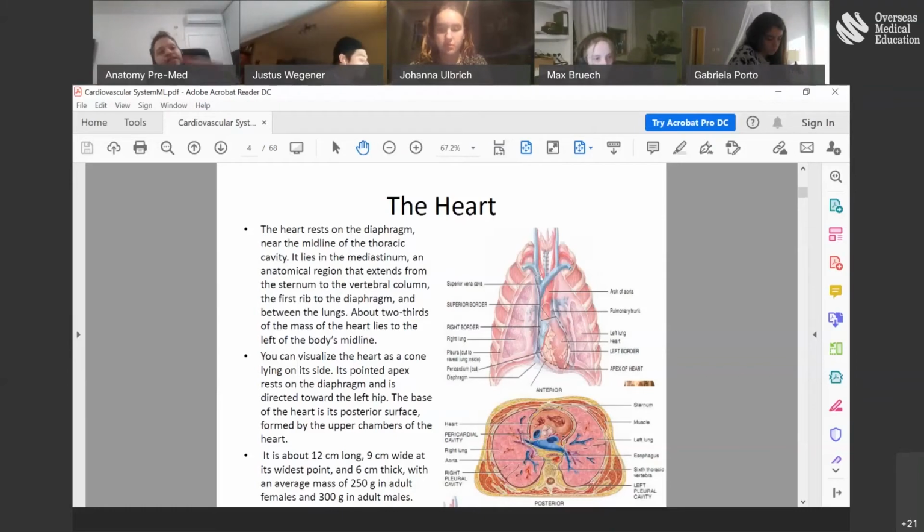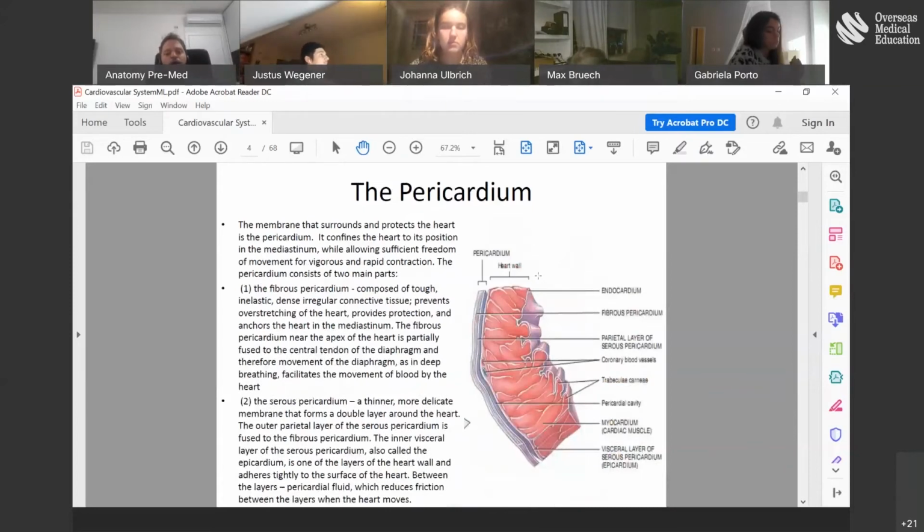So it's correct to say that the heart lies in the pericardial cavity. It is also correct to say that the heart lies in the mediastinum. Both are correct, okay? So this is the idea. So let's advance. Let's talk a bit about the layers of the heart.